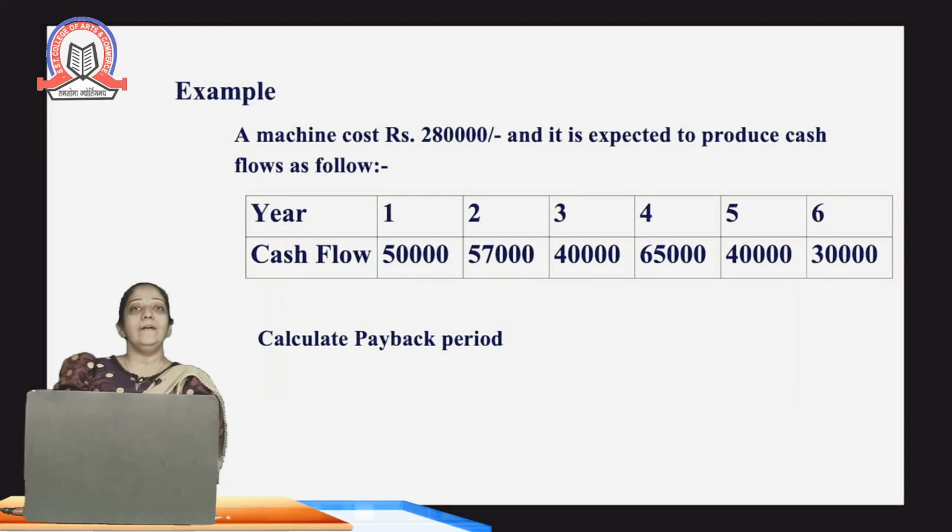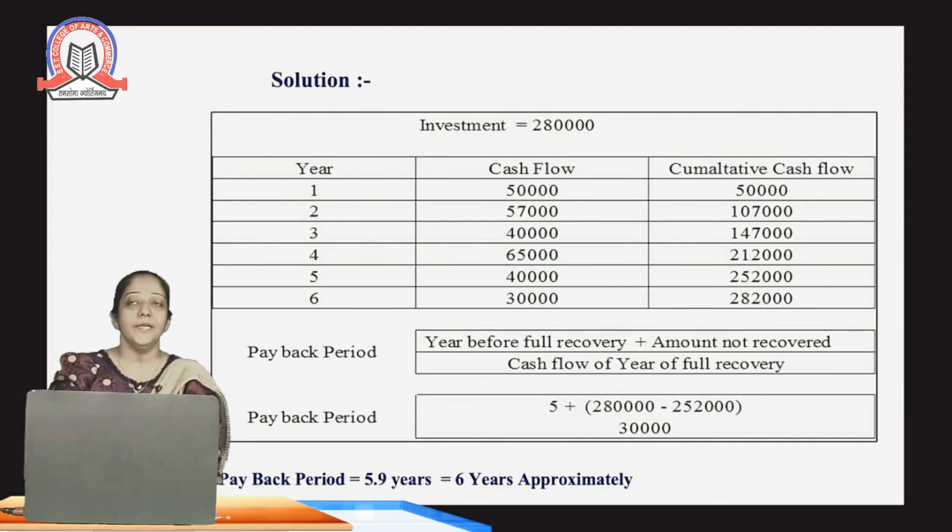Now let's understand this formula with the help of one example. We have a machine which costs rupees 2,80,000. That is the initial investment which we are going to make, and it is expected to produce the cash flows as per the given table. We have the data for 6 different years. The cash flow generated is not uniform, that is, every year the cash inflow is different. We need to calculate the payback period. For solving this sum, we need to follow certain steps.